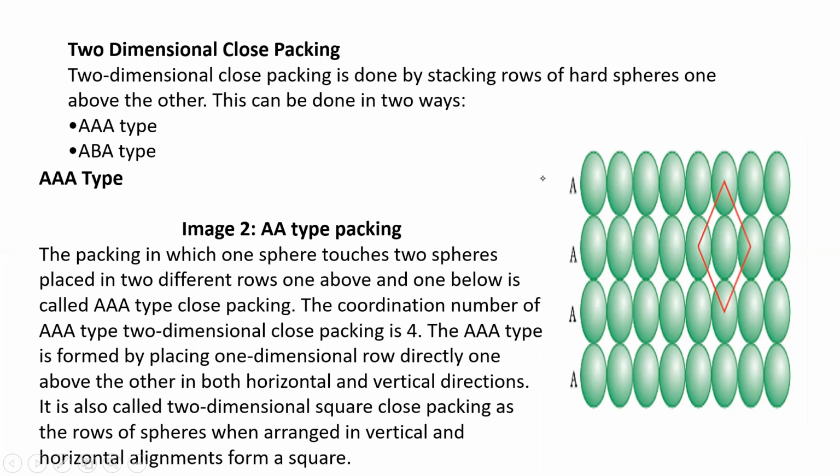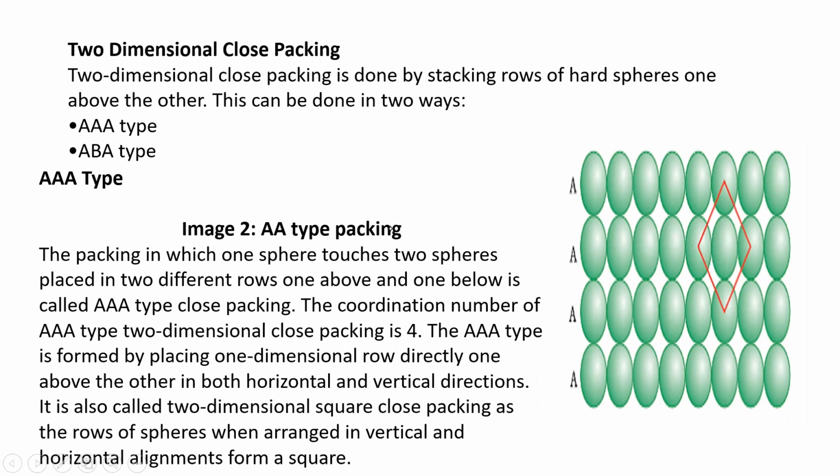You can see it is circled here clearly in the red marker. This middle one is touching this sphere of this row and this sphere of the other row. So it is touching two different rows, one above and one below. This is called AAA type, A type close packing.